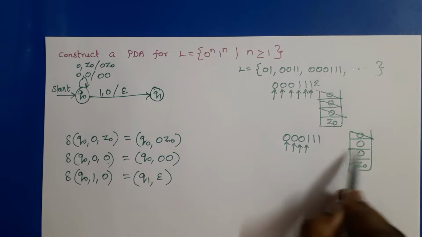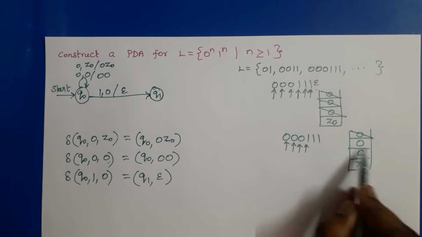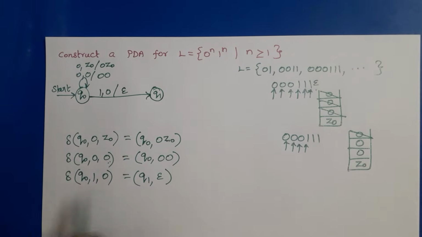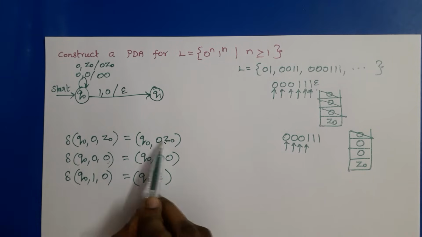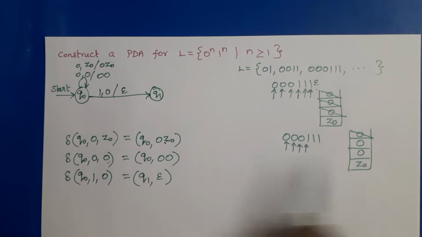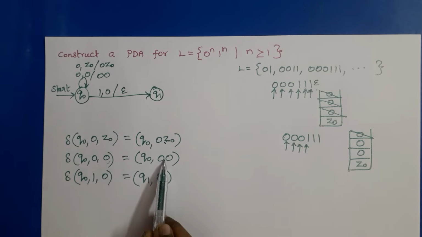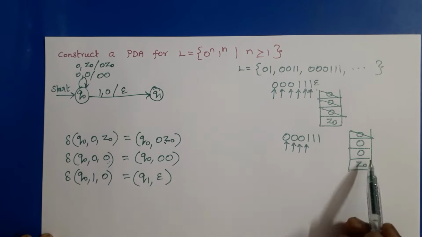To repeatedly pop all the zeros, we have to write a recursive definition. In the first step, we have pushed 0 onto the stack. The second one is used only for pushing all zeros onto the stack.